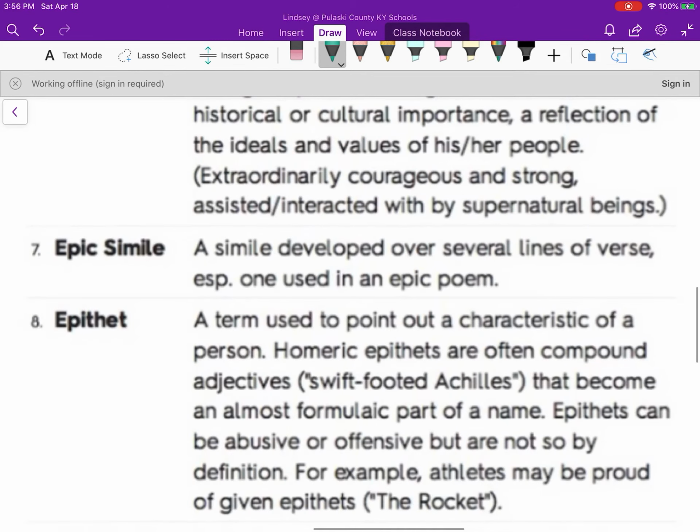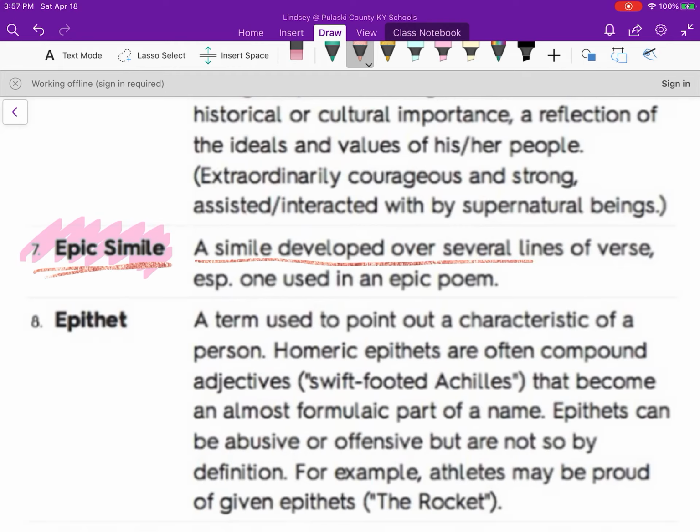Next, we have an epic simile. So you guys know what a simile is. You guys have proven to me over and over that you know what a simile is, right? It's comparing 2 things using like or as. Correct? Correct. I was waiting so that you guys could fill it in, like on those kids shows where they ask, what do you think, kids? Right, you said this. So I was giving you that chance.